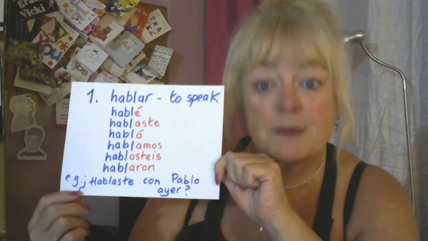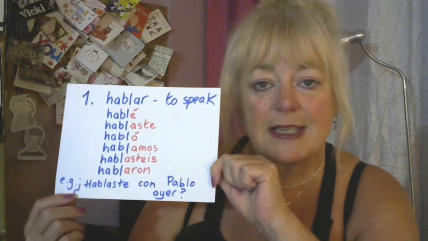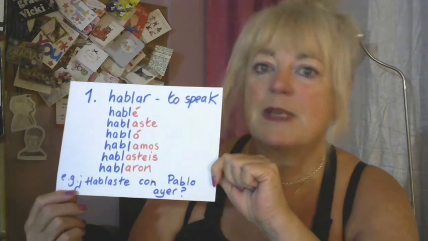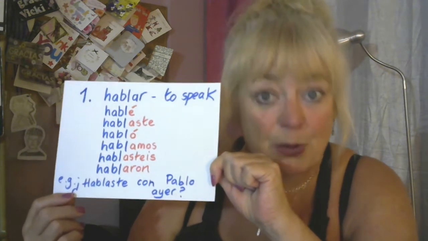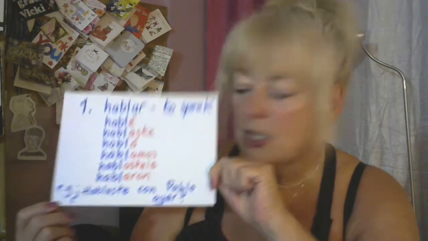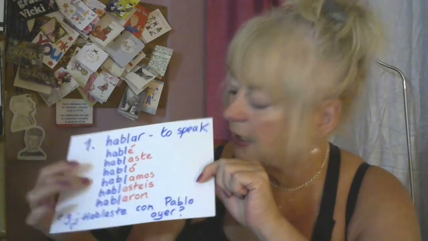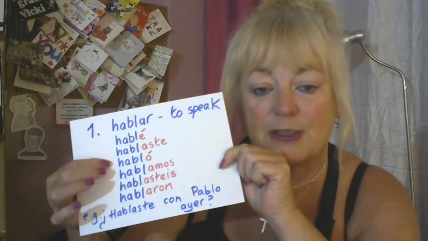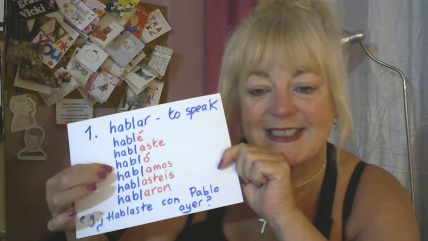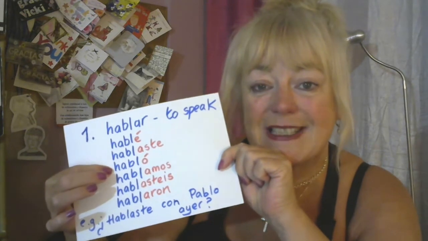First of all, the verb to speak in English is not a regular verb in the past tense because we don't say I speaked, we say I spoke. So first of all, it's not a regular verb in English. Second thing I want to point out, which sometimes blows people's minds a little bit when we come to do the past tenses. So habló is he, she, or it spoke.